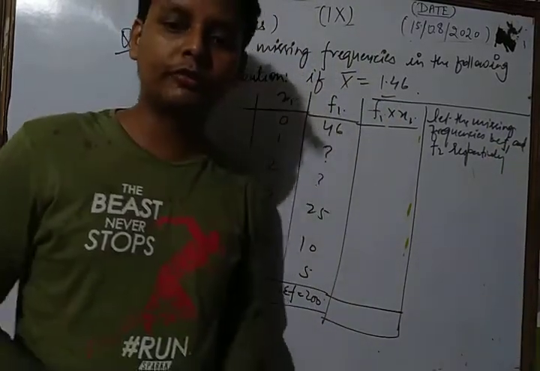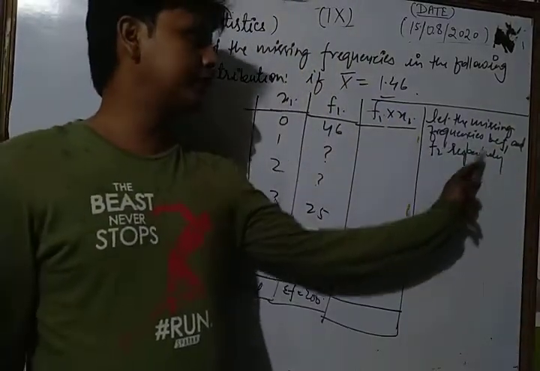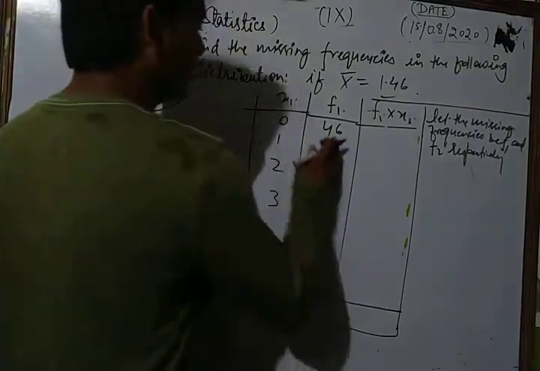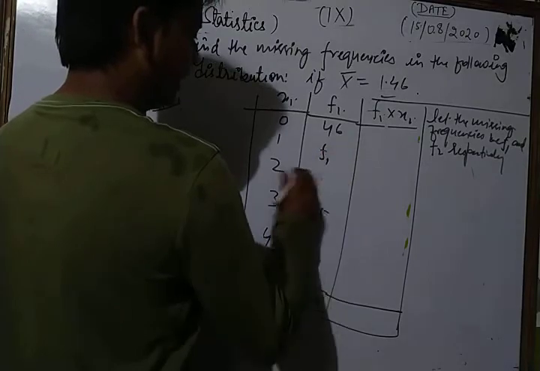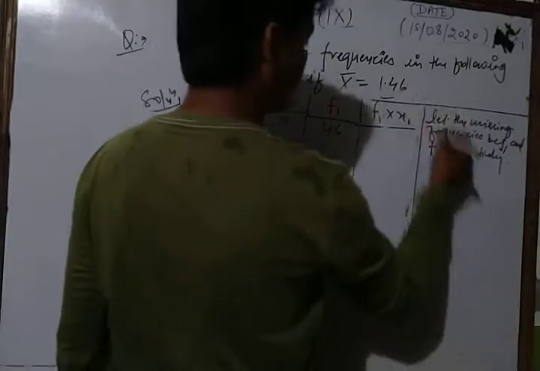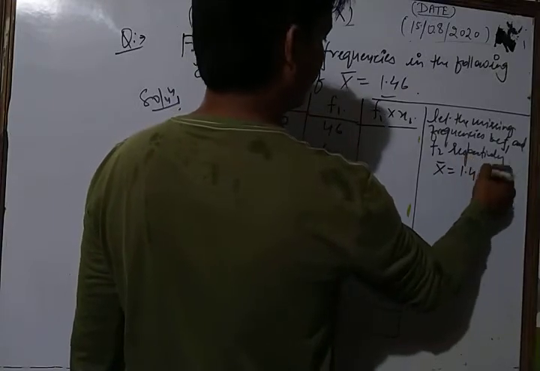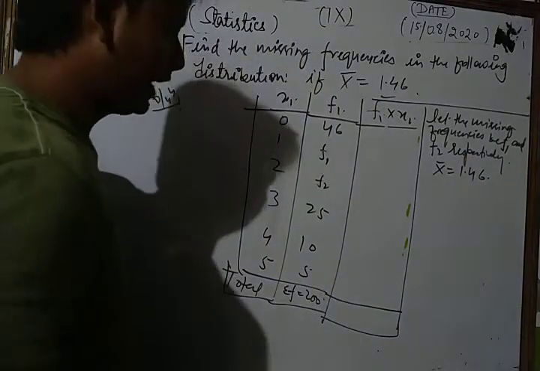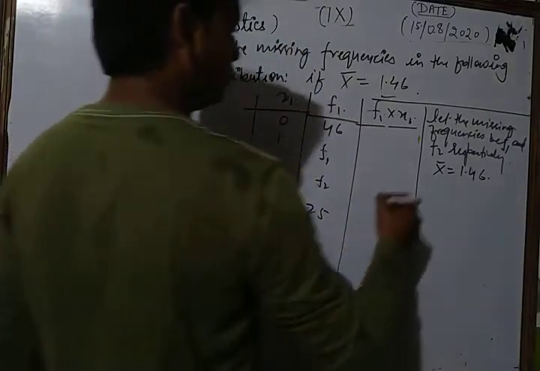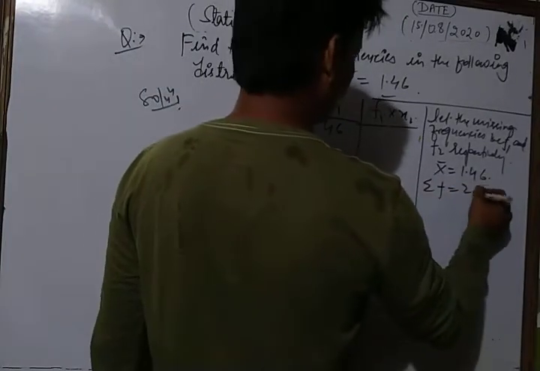Here we write f1 and here we write f2. Their mean is given in the question as 1.46, and the sum of frequencies is also given, sigma f is equal to 200.